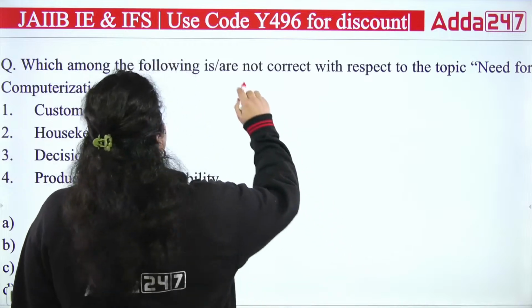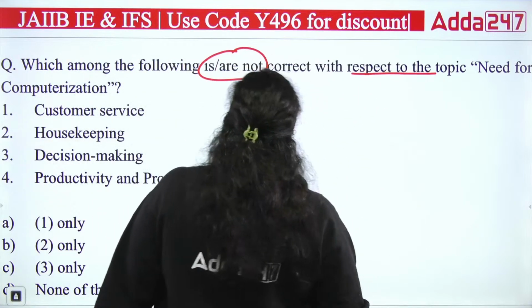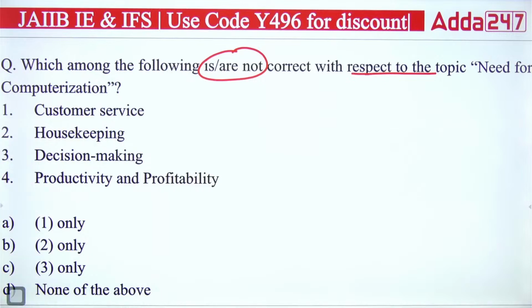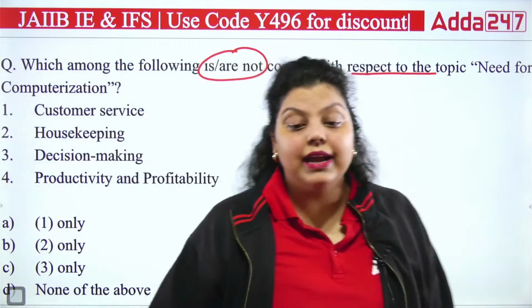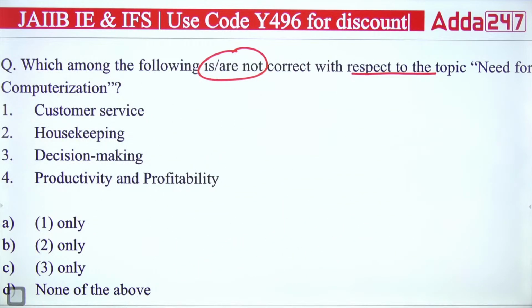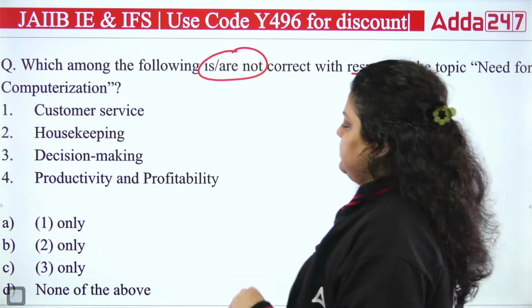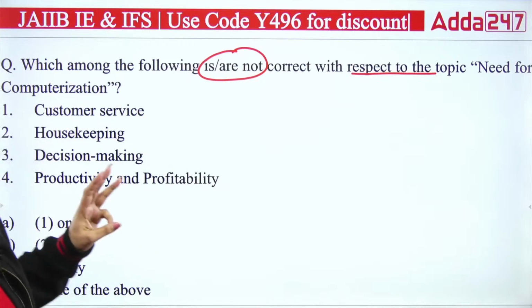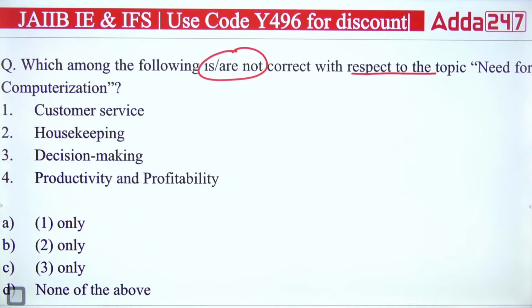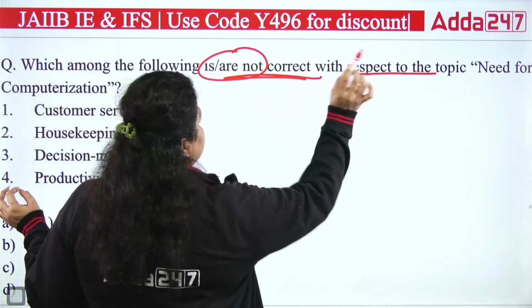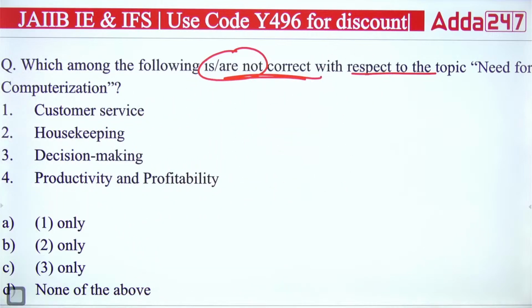Next question asks which of the following are not correct with respect to the topic need for computerization, like why computerization is required in banking. First is customer service, second is housekeeping, third is decision making, and fourth is productivity and profitability. You have to answer which of the following is not correct with respect to the need for computerization in banking.